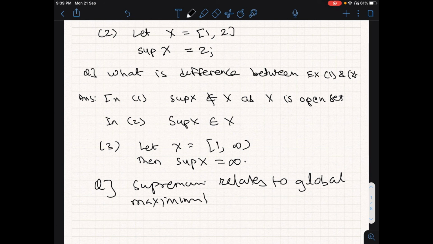These are the least upper bound and the greatest lower bound over the complete set. So they don't have any local properties, they have a global property.